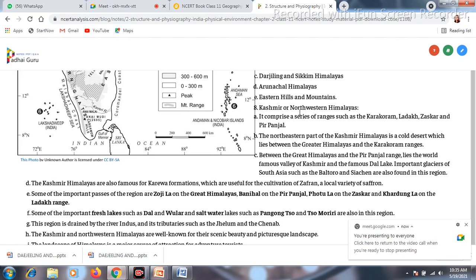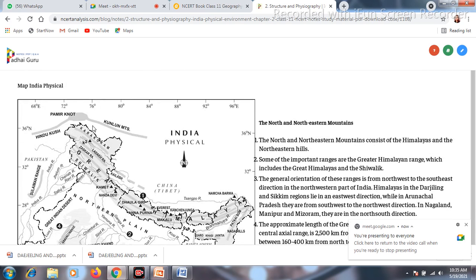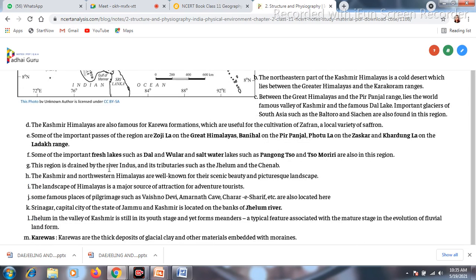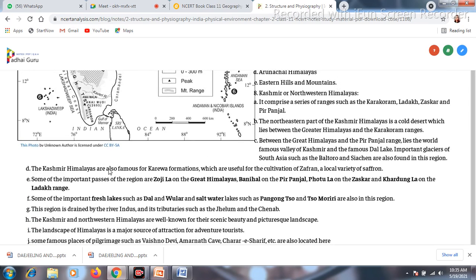Now which part of India consists of this Kashmir and the Northwestern Himalaya? This is a part of the Kashmir and Northwestern Himalaya. The Jammu Kashmir and the Ladakh Union territories are present over there. Over here we can see some important ranges. Range means a continuous mountain. The Karakoram range, the Ladakh range, the Zaskar range, the Pir Panjal range are present over there.